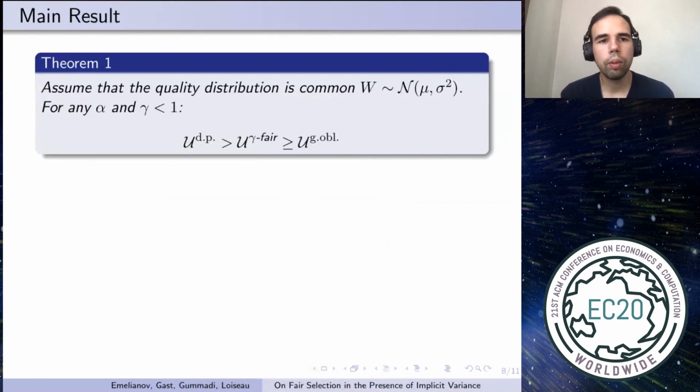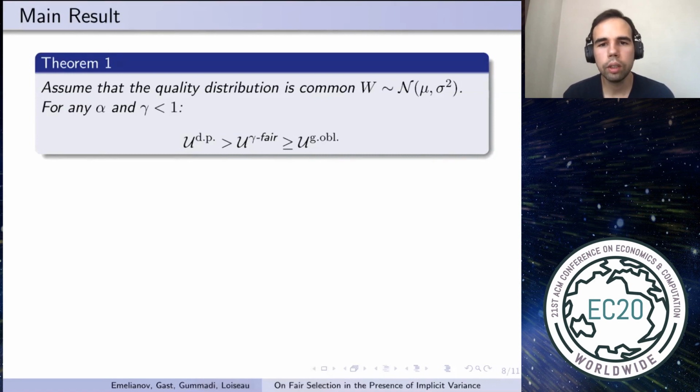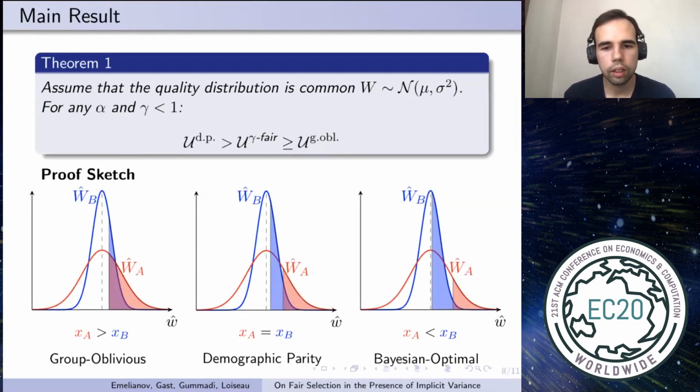We proved that for any value of budget alpha, demographic parity strictly improves the utility of selection compared to the group oblivious algorithm, and the gamma fair algorithm for gamma smaller than 1 weakly improves the selection quality compared to the group oblivious algorithm. And to understand this result, let's look at selections made by different algorithms.